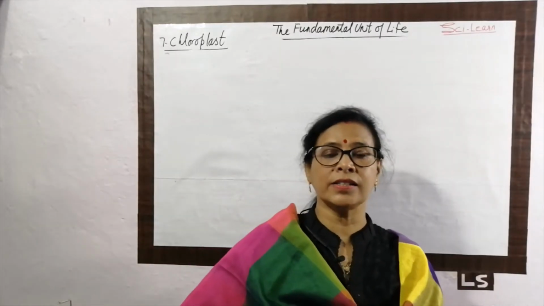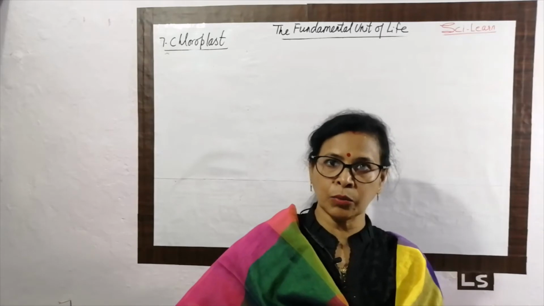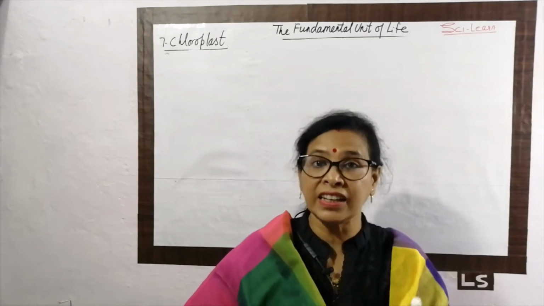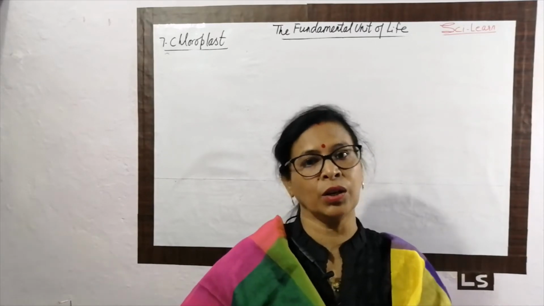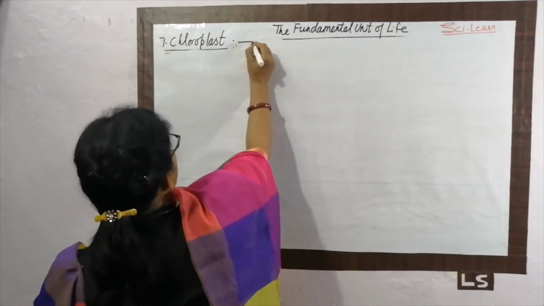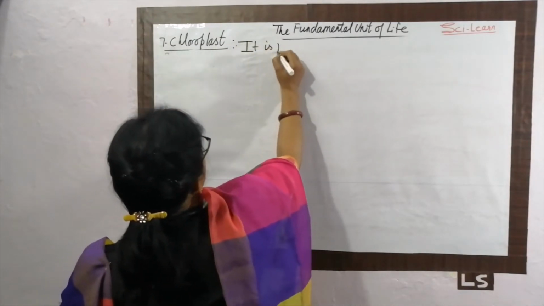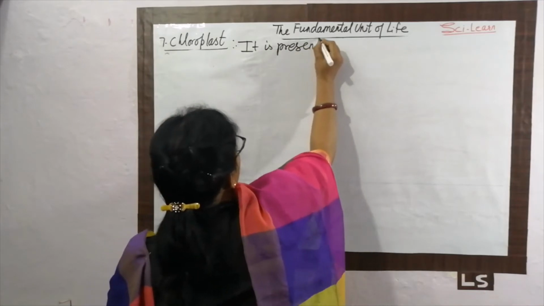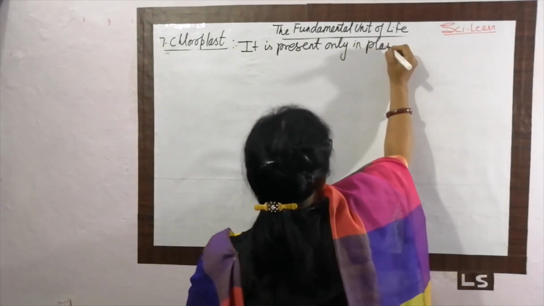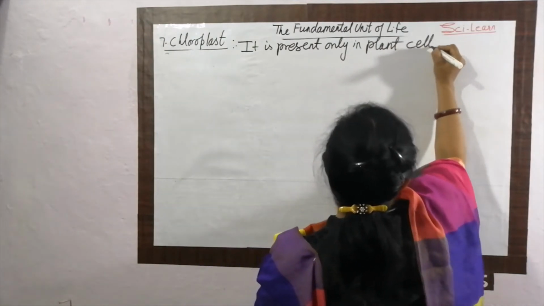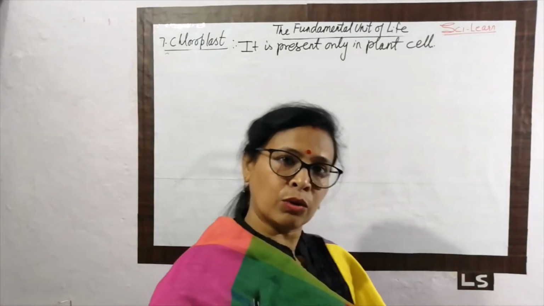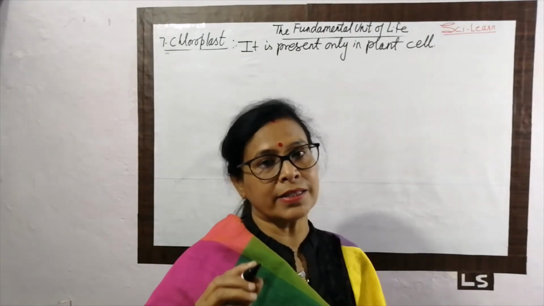Our cell organelle is chloroplast. What is the chloroplast? It is a plastid, a green colored pigment, that is called the chloroplast. The more important thing is, it is present only in plant cells. As I told you, all the plastids are present in plant cells only, and the chloroplast is also present in plant cells only.